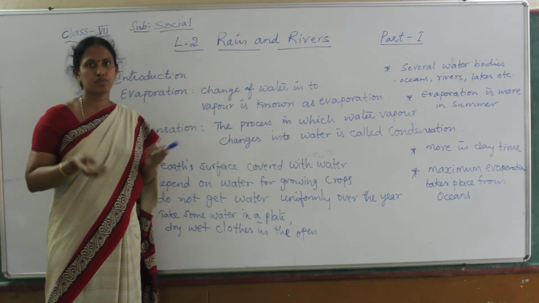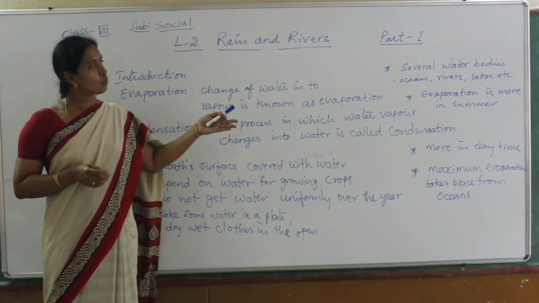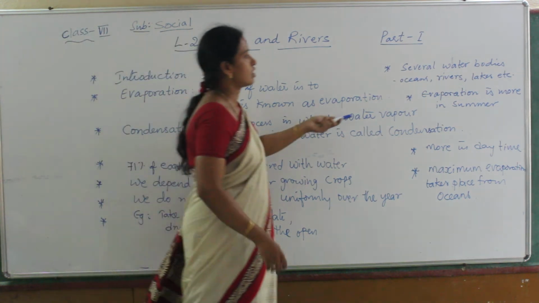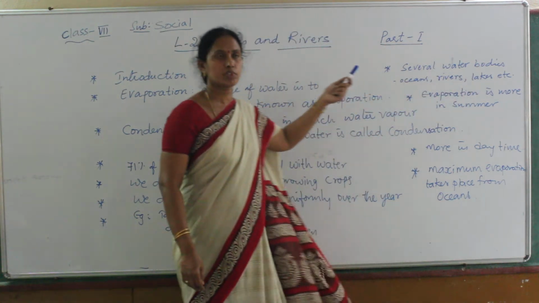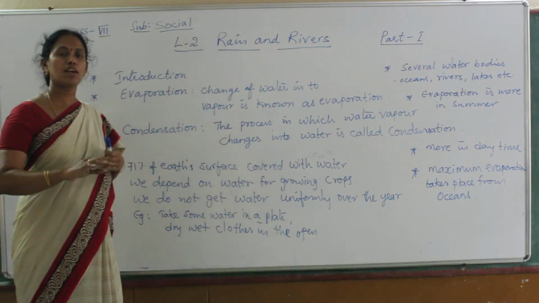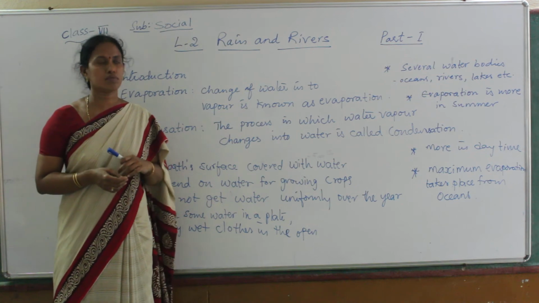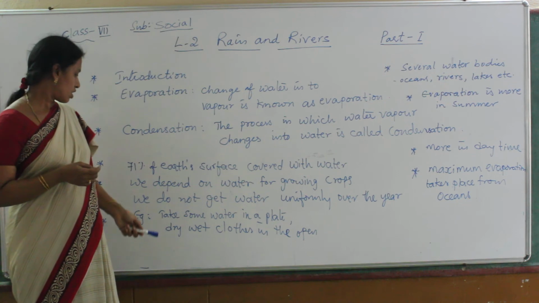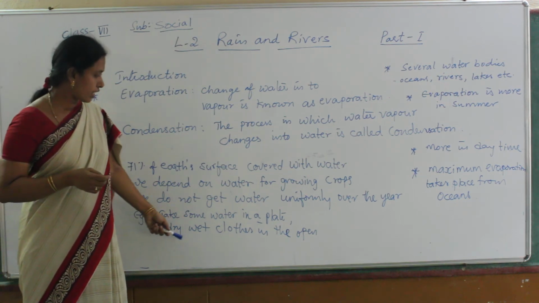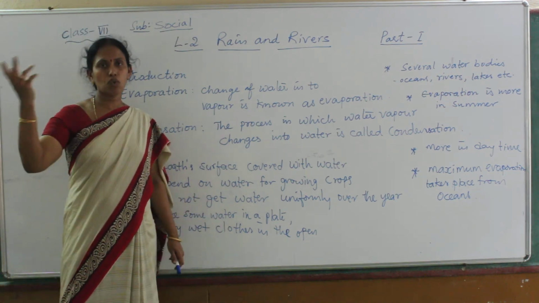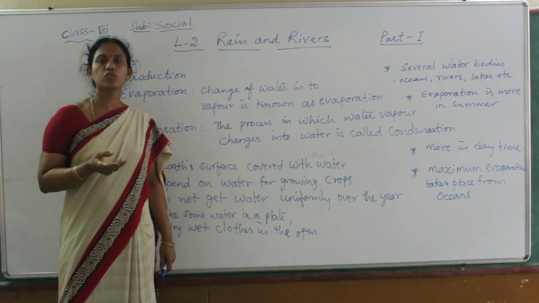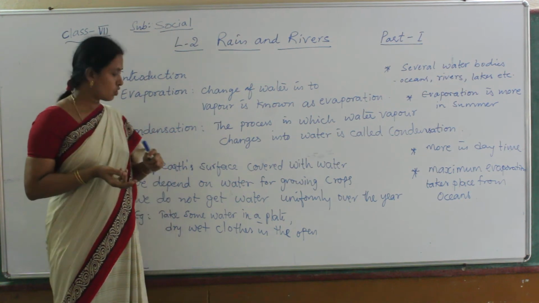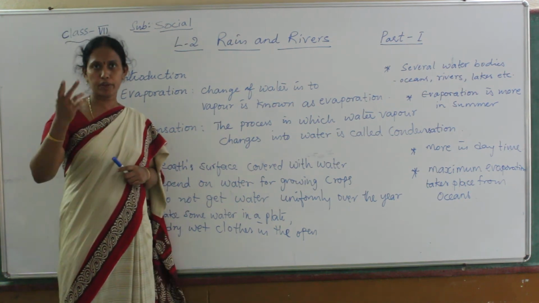It evaporates. In that way, we have several water bodies on this earth: oceans, rivers, lakes, tanks. Every day water evaporates from those water bodies. So much water evaporates every day, constantly. One more example: dry wet clothes in the open. After some time you will find that water evaporates and the clothes dry. Then you will understand how water evaporates.